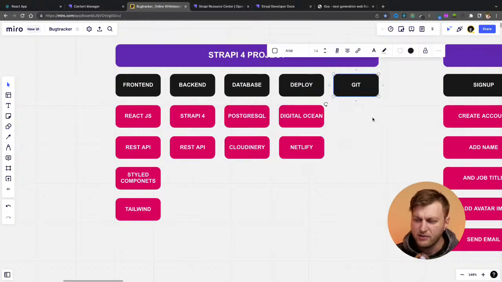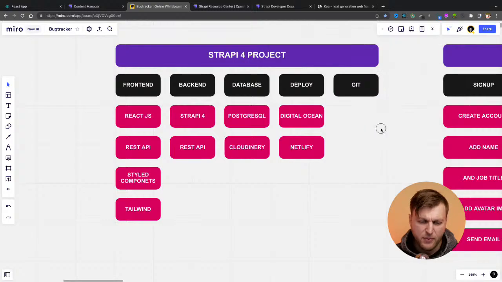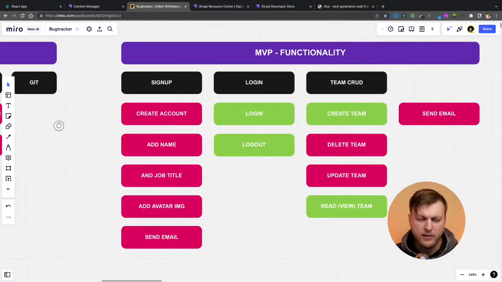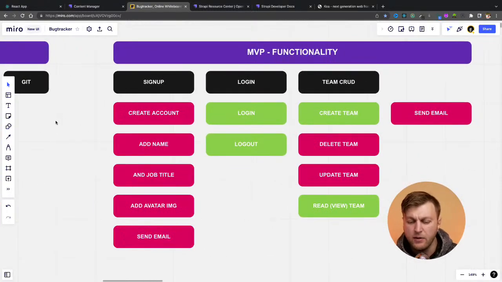Once I organized all this stuff, the next step for me, guys, is to figure out what is the minimum viable product. What does that look like to me? What is the most basic functionality that I want my application to have in order for me to say, hey, this feature is done and it's deployed, and you as users could go in and check it out.